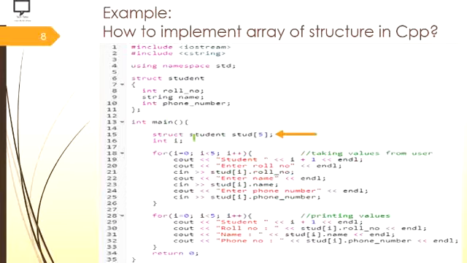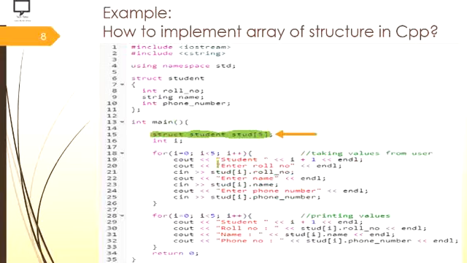And here I have declared the variable, that is an array of the structure, whose data type is struct student and whose size is 5. You can see that the declaration of the variable is local to the main function.